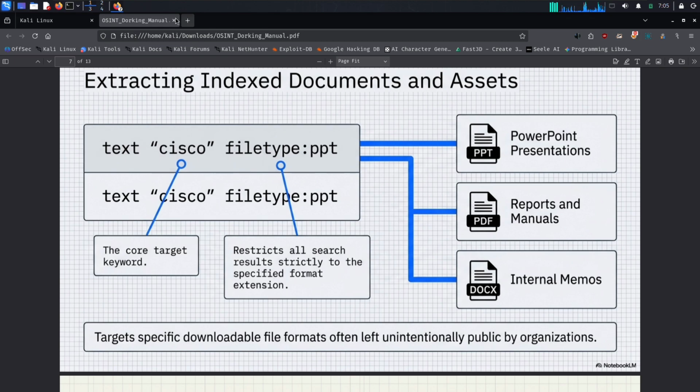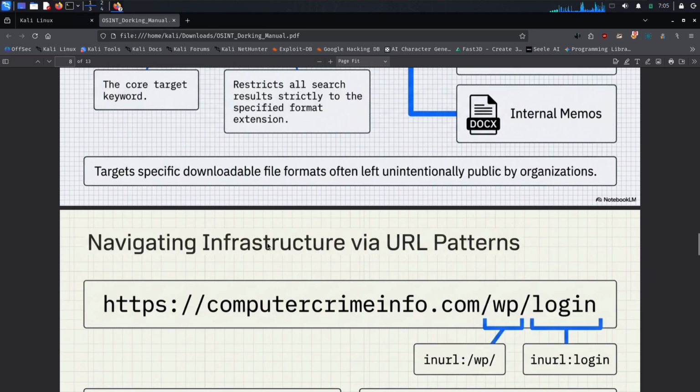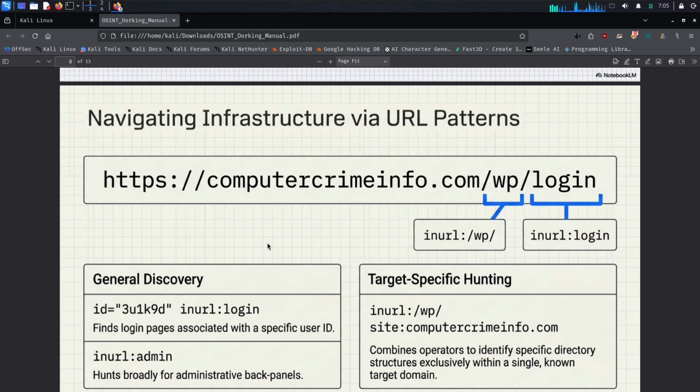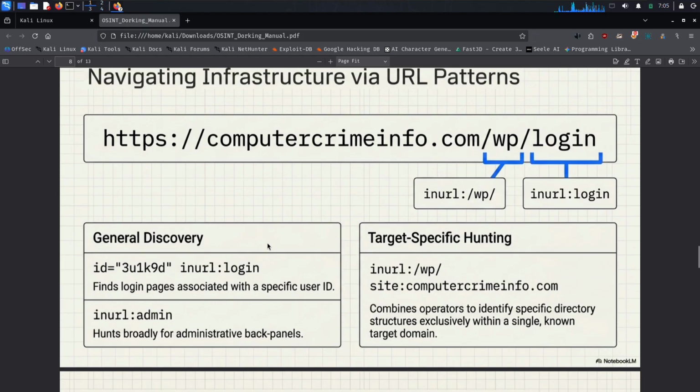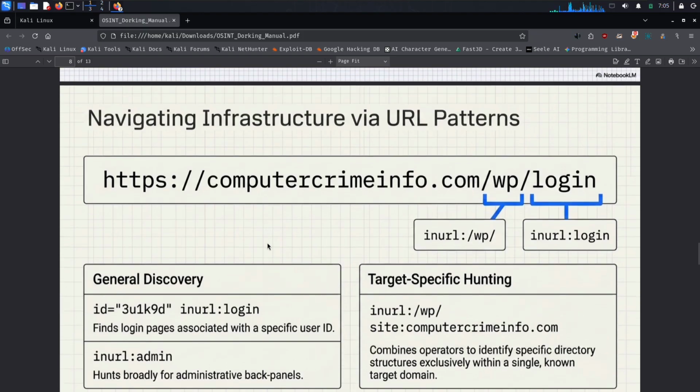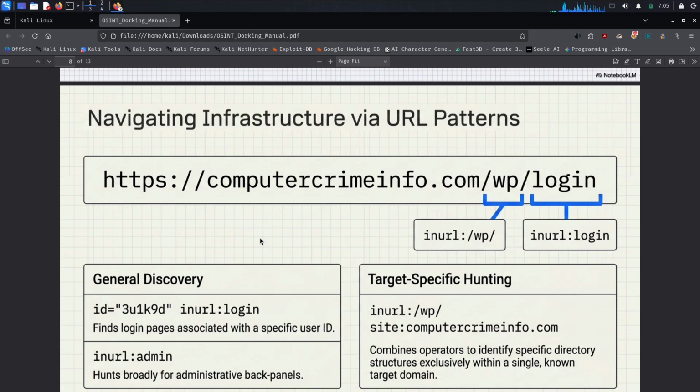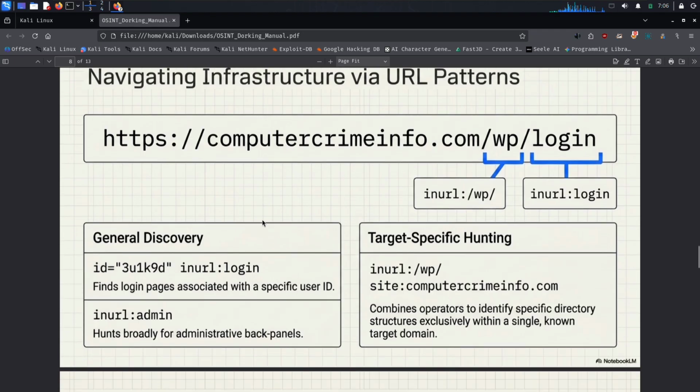Inurl operator. The next operator is the inurl operator. The inurl operator is used to search for specific keywords that appear inside a website's URL. It helps investigators find pages with specific URL patterns. For example, inurl:login. This searches for pages where the word login appears in the URL. Another example, inurl:admin. This searches for URLs containing the word admin.